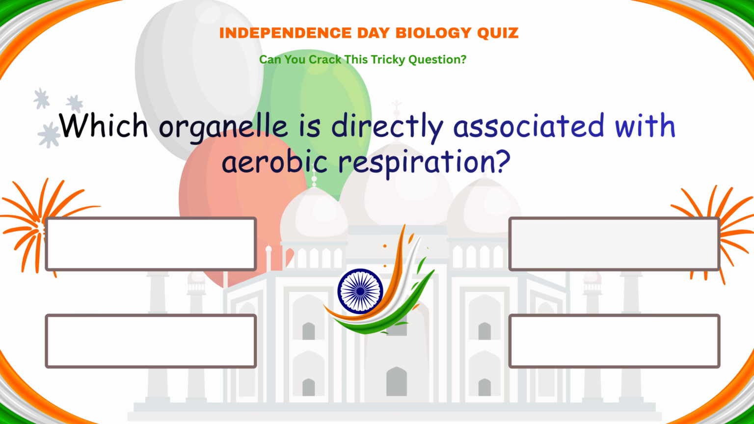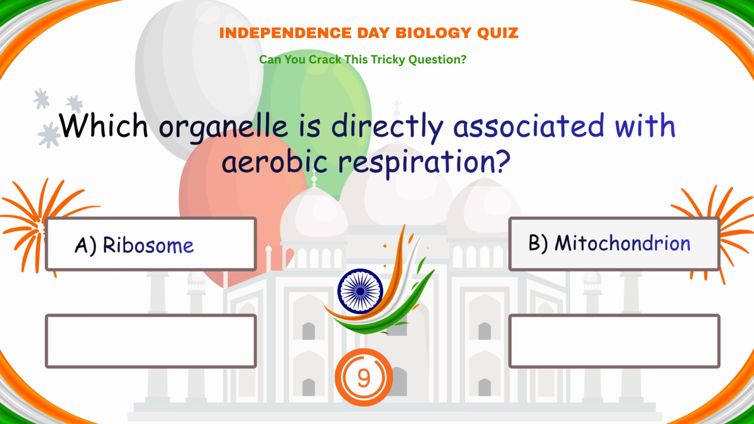Next question, which organelle is directly associated with aerobic respiration? A. Ribosome. B. Mitochondria. C. Lysosome. D. Golgi apparatus.